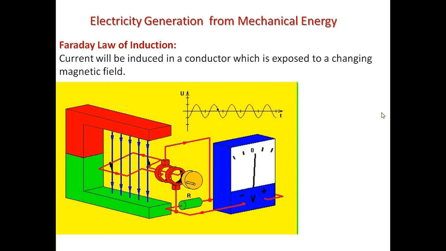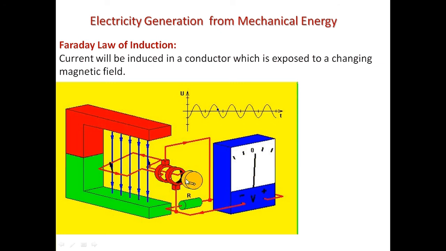We have covered this in our past lectures, but I just wanted to repeat here that it works on Faraday's law of induction, which clearly states that if you put a conductor in a varying magnetic field, current will flow through that conductor. If you look at this diagram, you can see there is a loop of wire and a permanent magnet which generates a magnetic field.